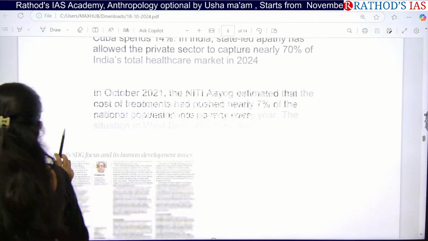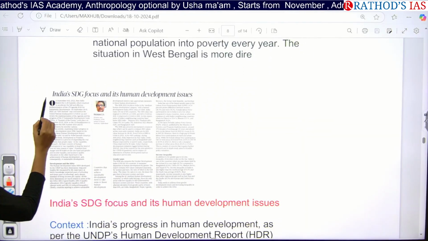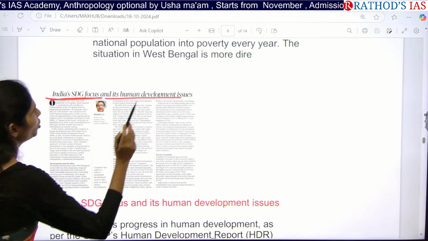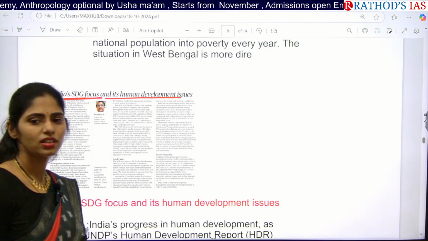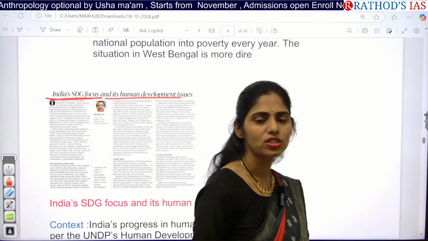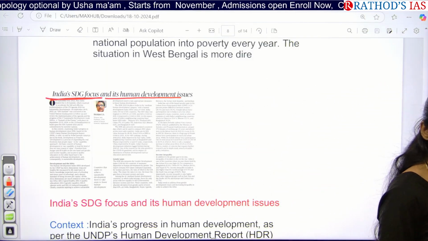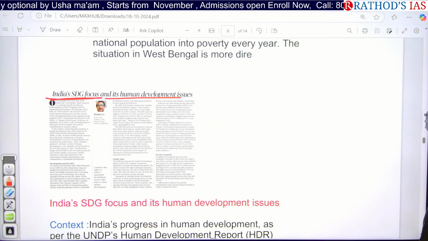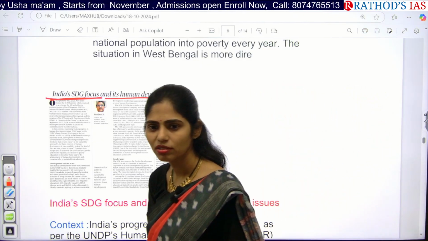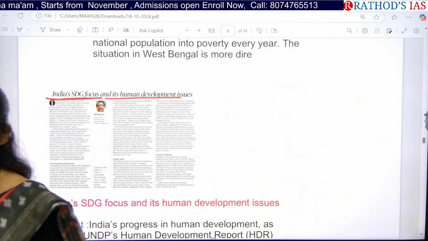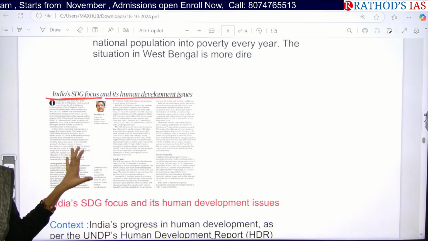Okay, let us see the next article: India's SDG focus and its human development issues. So what are these SDGs? Sustainable Development Goals. How many Sustainable Development Goals are there? 17. By which year do we have to attain the Sustainable Development Goals? 2030. Is it possible for India to achieve all those things?